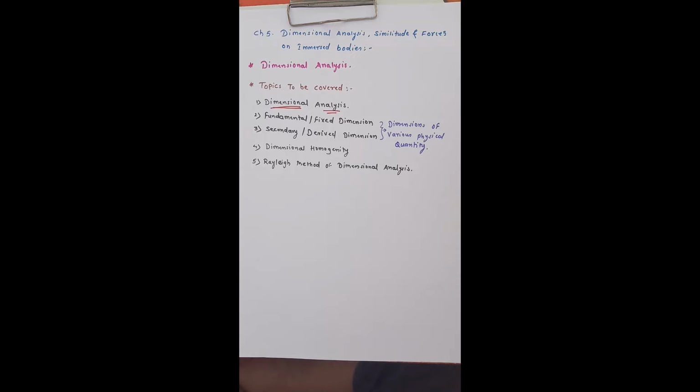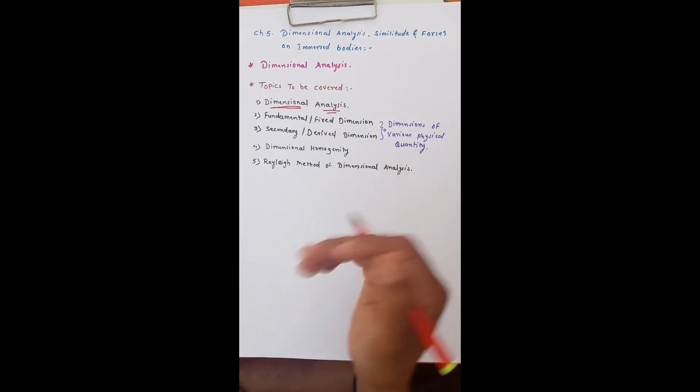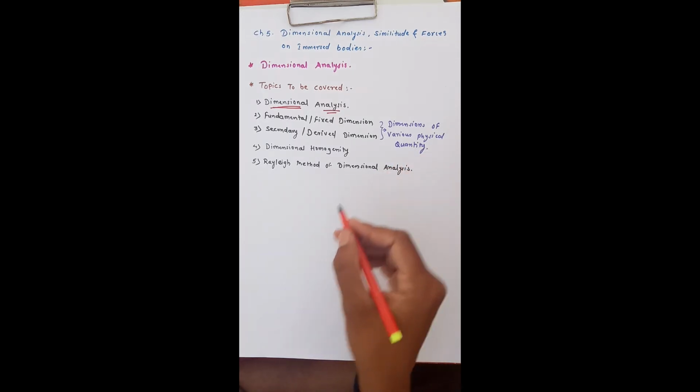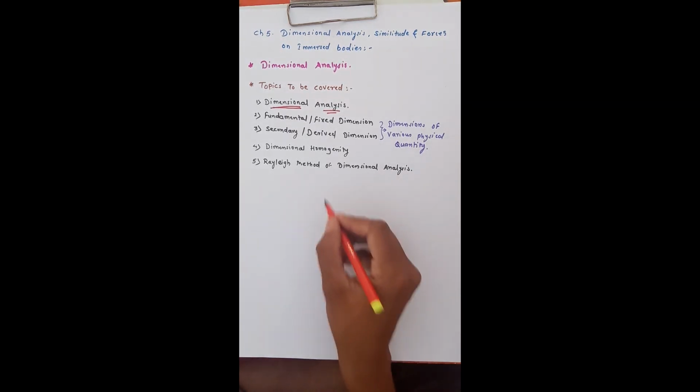This dimensional analysis is a mathematical technique which is mainly used in research work for designing and conducting model tests. To understand where the use of dimensional analysis actually takes place, we will take one simple example. Suppose I want to design one fan.